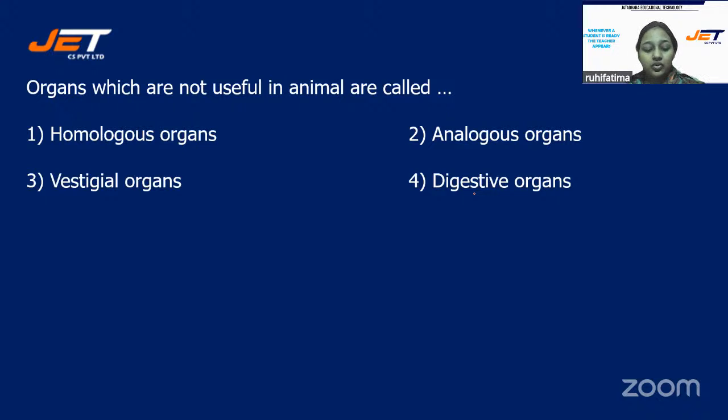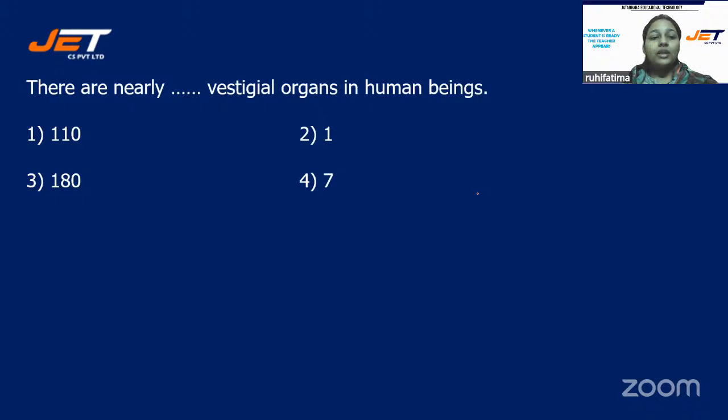Again, this question is also very easy. Excellent, excellent, students. Well done. I can see everyone has replied the correct answer, that is option number three, vestigial organs. Well done, students. Maintain this energy. I want this energy in the entire class. So vestigial organ is the right answer. Every one of you is right. Well done. Okay, next question.